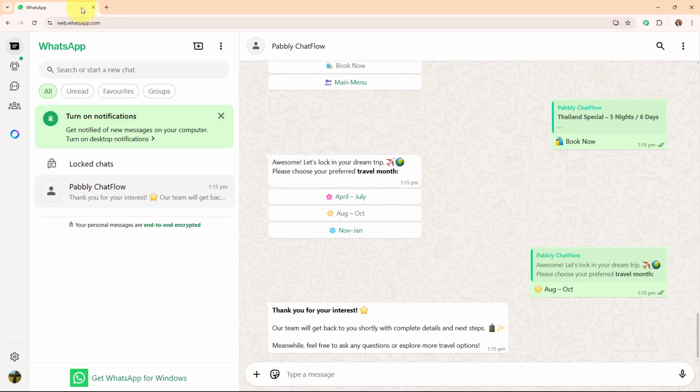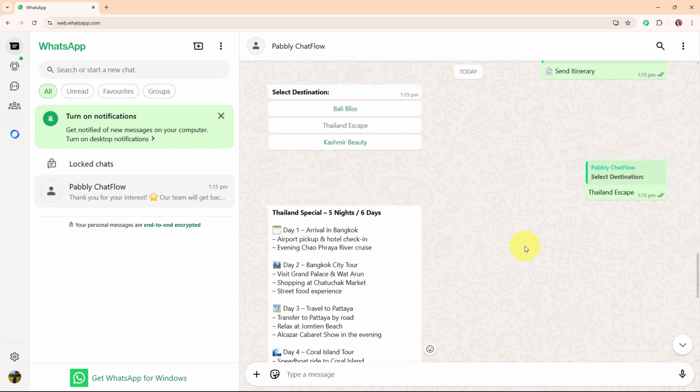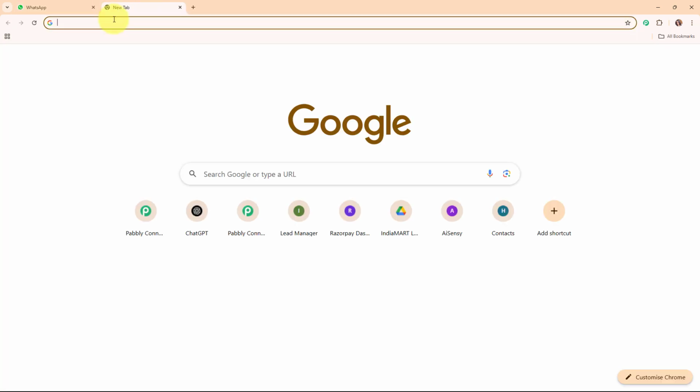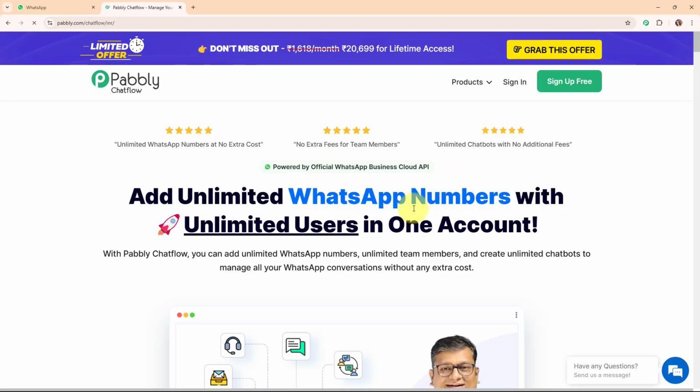Alright, so now here in this video, we are going to learn step by step how you can set up this amazing chatbot using Pabbly Chat Flow, that is an all-in-one WhatsApp communication platform, for your travel agency. Alright, so first to begin with this chatbot, you need to search for pabbly.com/chatflow in your browsers. And then it will direct you to the Pabbly Chat Flow's home page.